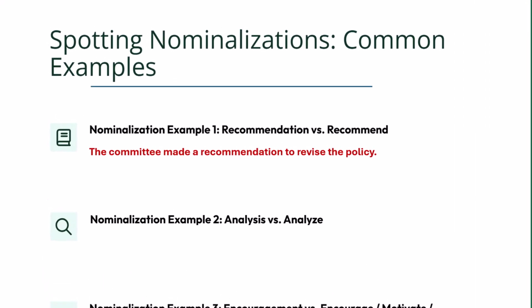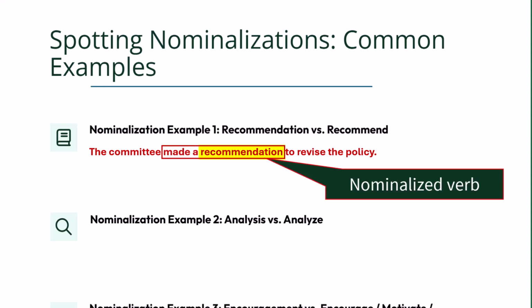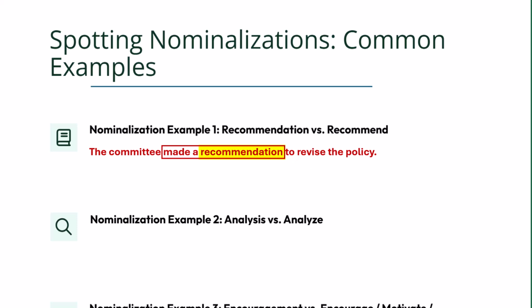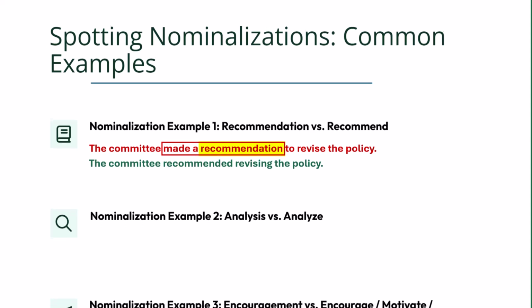Example: the committee made a recommendation to revise the policy. Here you see a key feature of nominalization. A common verb, recommend, has been turned into a "shun" word, recommendation. To correct, simply replace the nominalization with the verb it's hiding. The committee recommended revising the policy. Now, when you compare the two sentences, you see that both carry the same message, but the second is more direct and clear because we used a verb instead of an unnecessary nominalization.